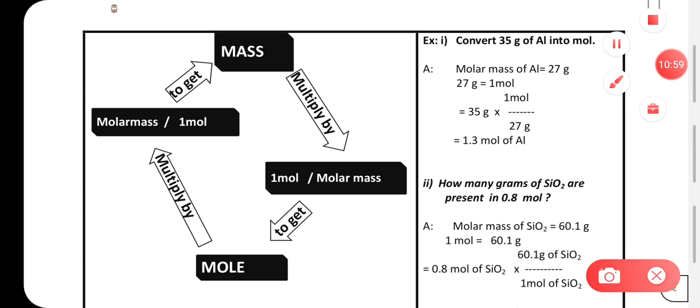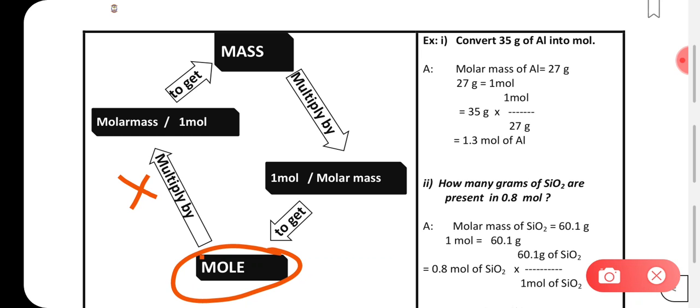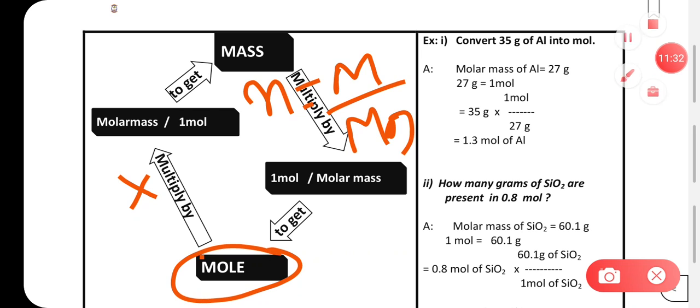Okay children, now you can understand through this how to calculate the number of moles. To get mass, you multiply moles by molar mass, the mass per mole. So you have to remember that the number of moles is given by mass upon molar mass. Okay, so you can remember this.